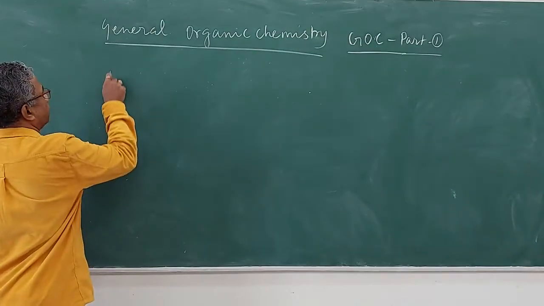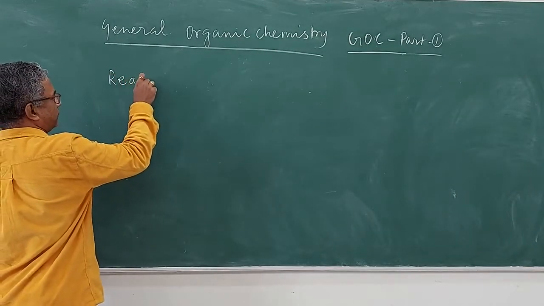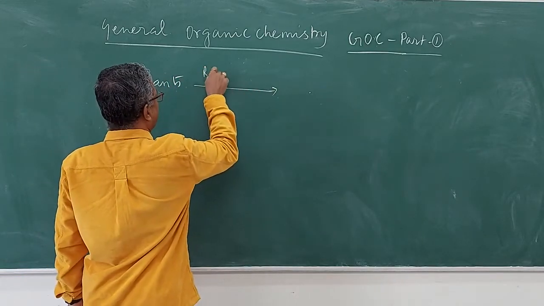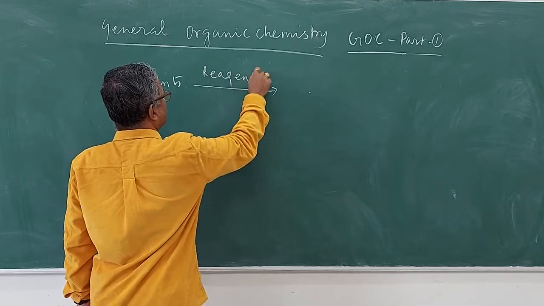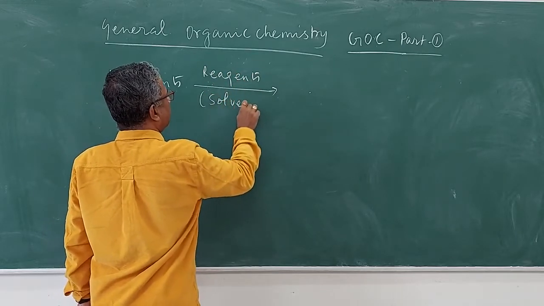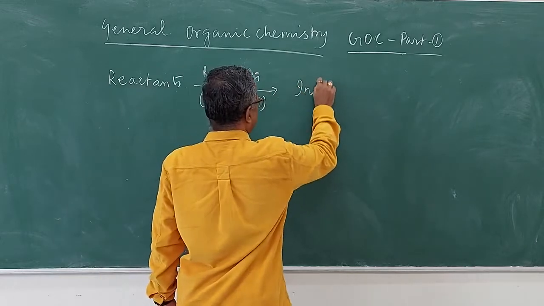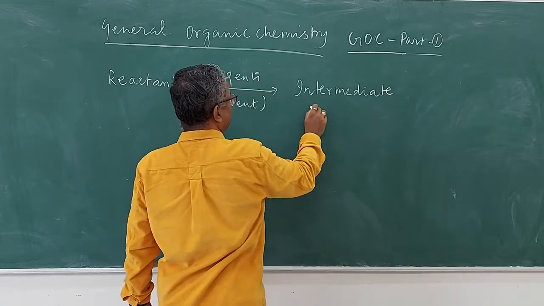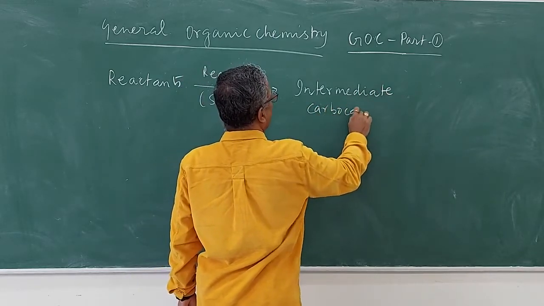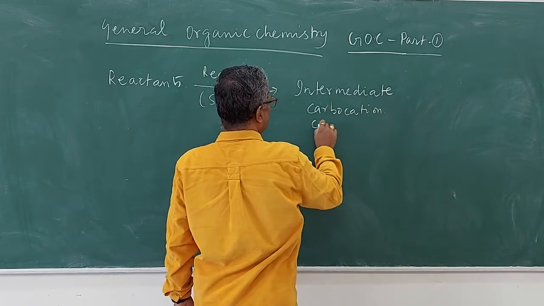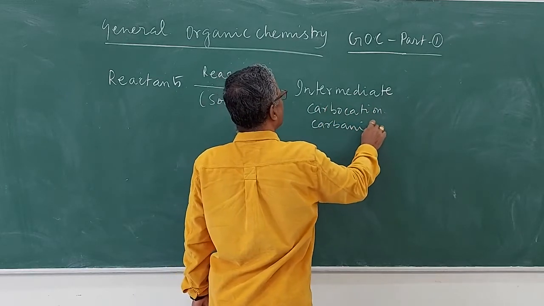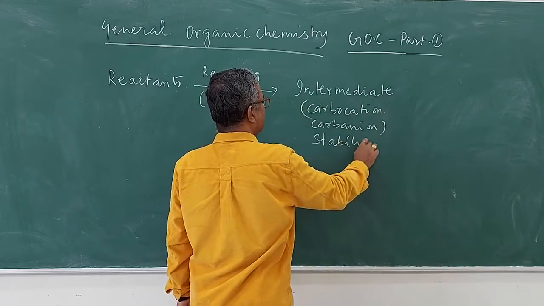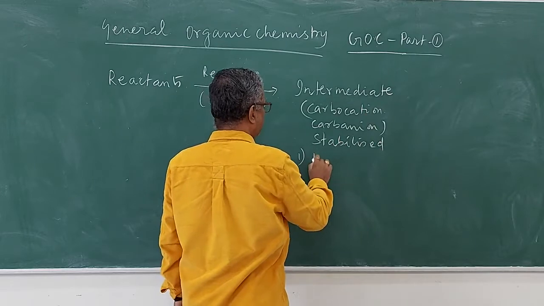So in any organic reaction, we will have reactants, and then you will have reagents. Sometimes you will be given a solvent, and then you will have an intermediate, which will usually be an unstable species. The intermediate will be either a carbocation, mostly a carbocation, or sometimes a carbanion species. So this has to be stabilized. This has to be stabilized by one of the following effects.